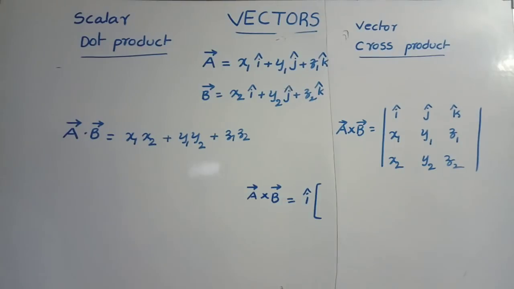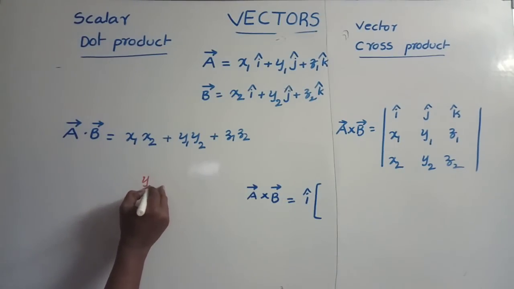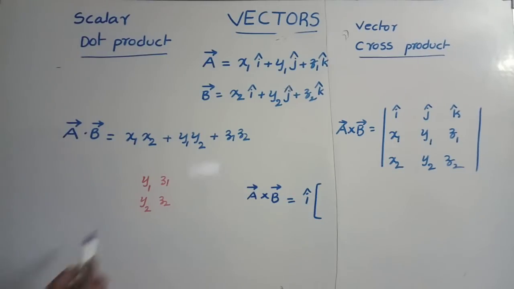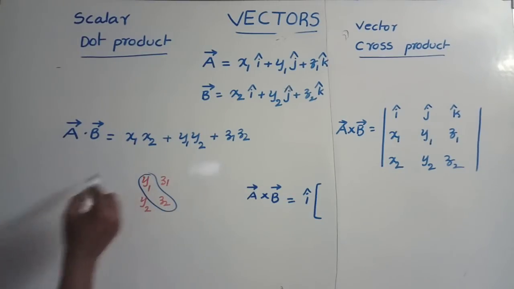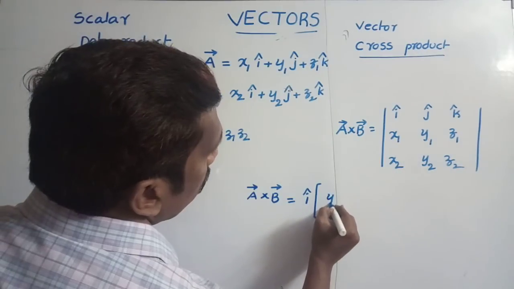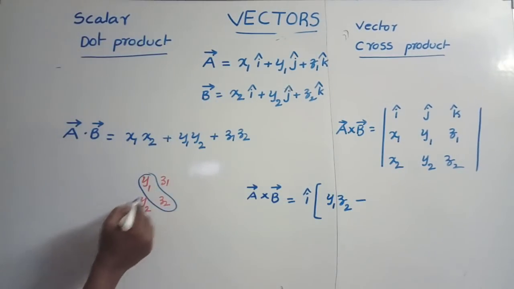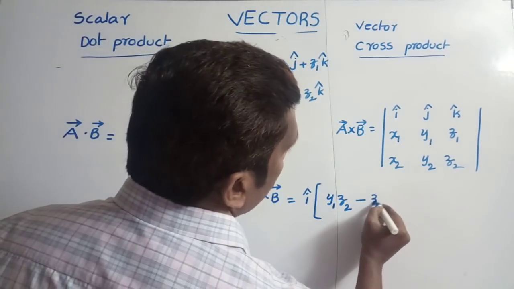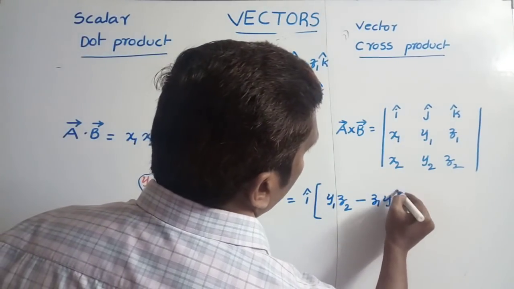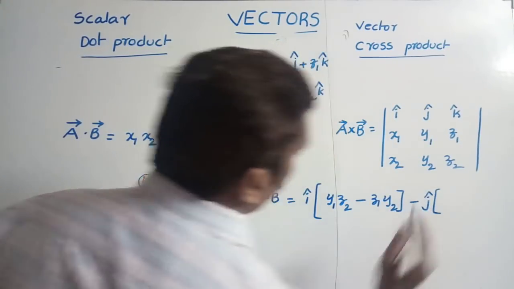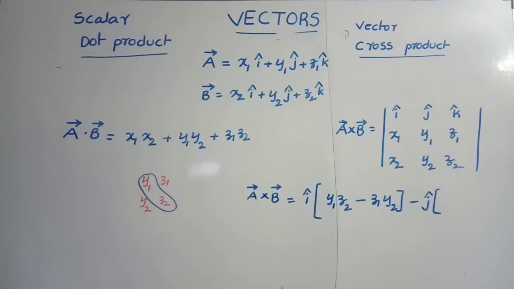Then we get only 4 elements, y1, y2 and z1, z2. Cross multiply these like this, y1 into z2 minus z1 into y2. Then minus j cap into,